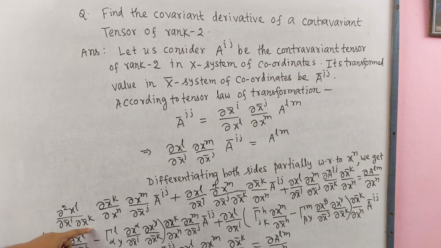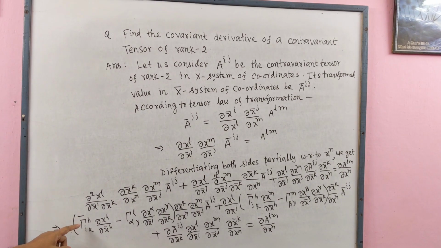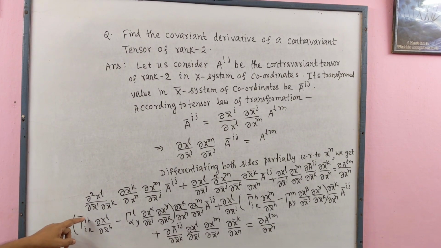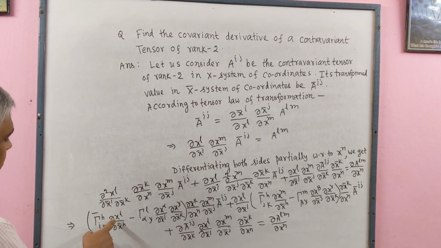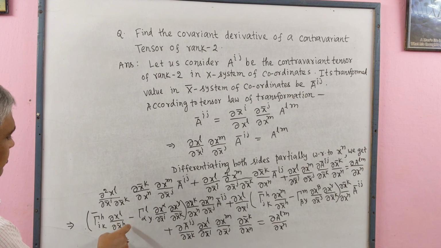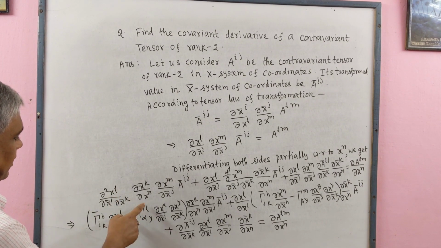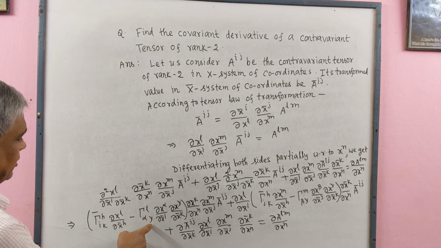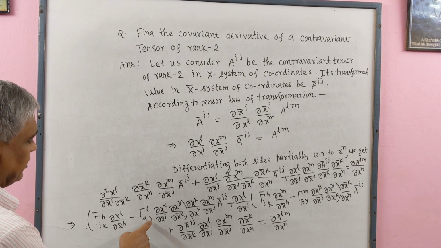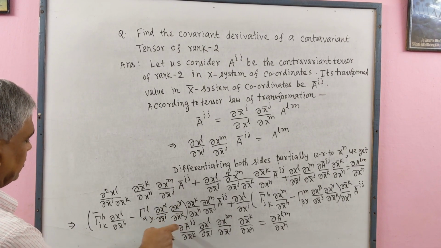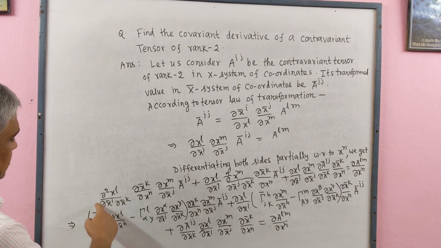So this term will be equal to the Christoffel symbol of second kind in bar system {h, ik} ∂x^l/∂x̄^h minus the Christoffel symbol in x system of coordinates {l, αγ} multiplied by ∂x^α/∂x̄^i multiplied by ∂x^γ/∂x̄^k.